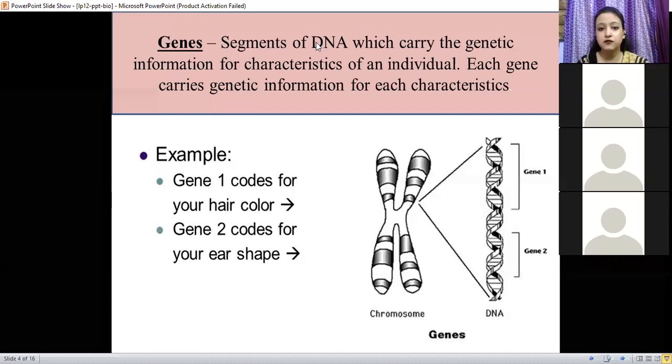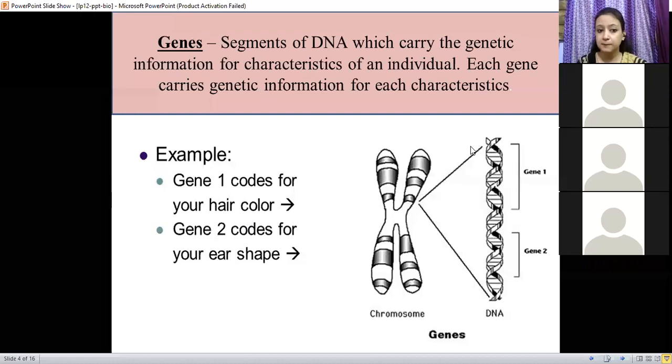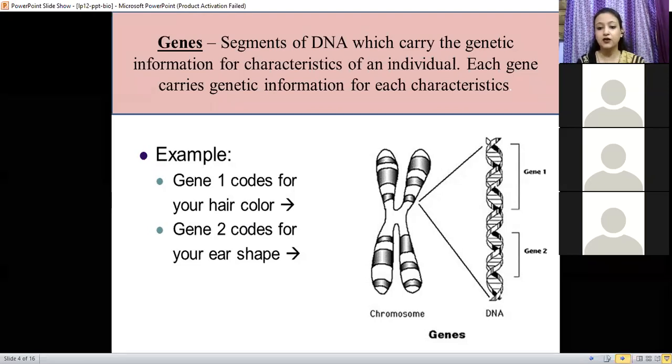These are the segments of DNA which carry the genetic information for the characteristics of an individual. And the most important rule is that each gene is present in pairs and it carries genetic information for only one characteristic. Is it clear now?